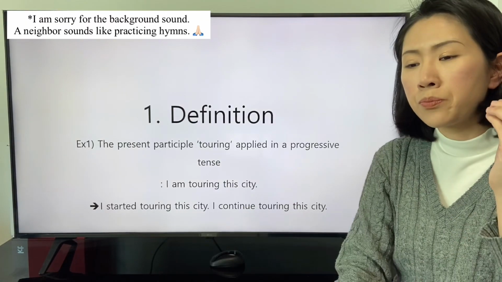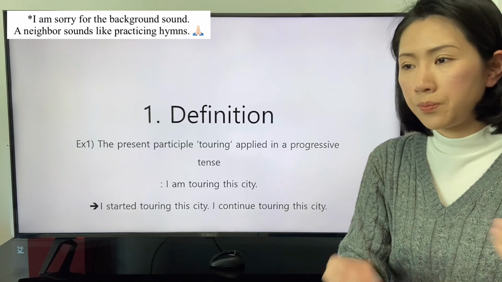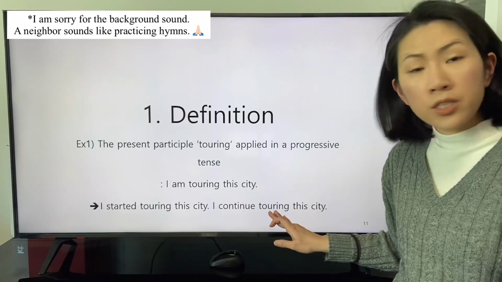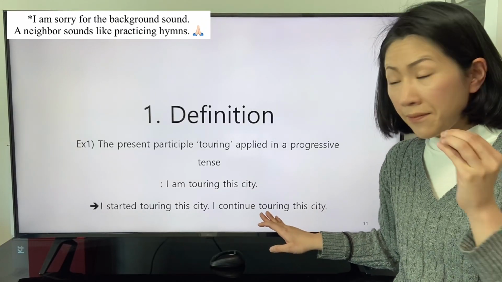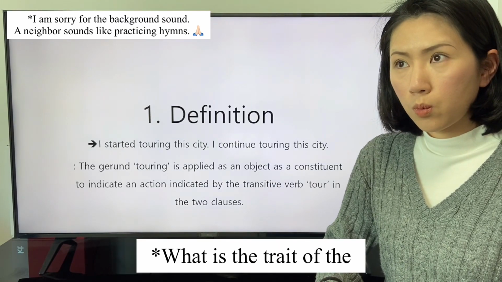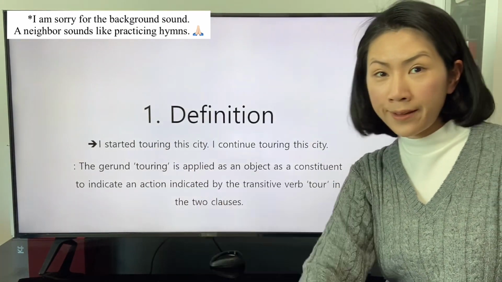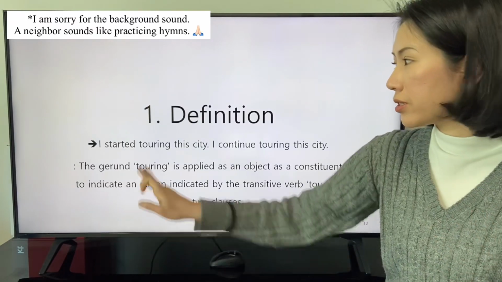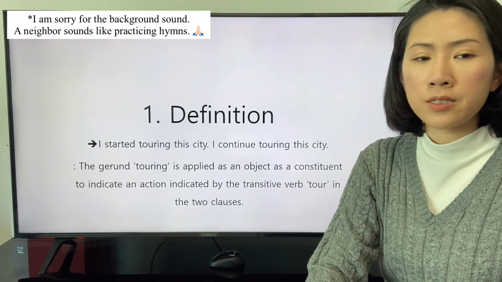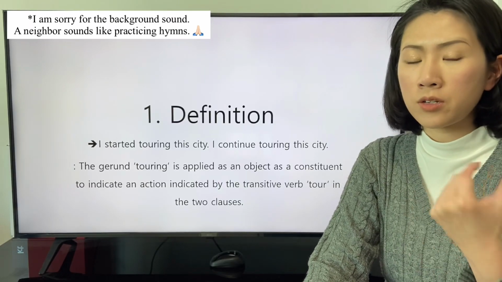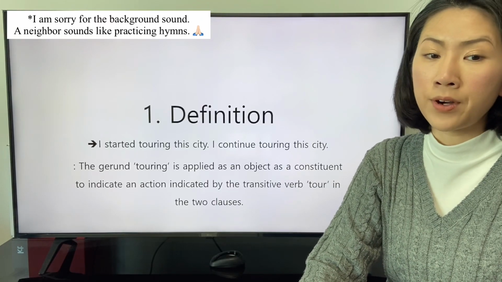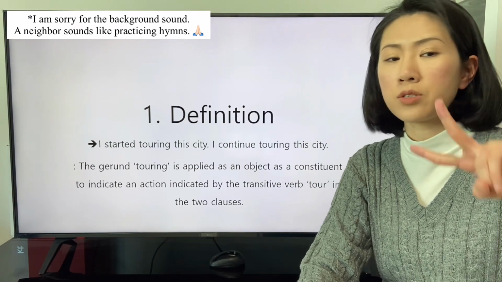In this clause, the transitive verb continue reveals that the action indicated by the transitive verb tour is indicated by the word touring. The gerund touring is applied as an object as a constituent to indicate an action indicated by the transitive verb tour in the two clauses.